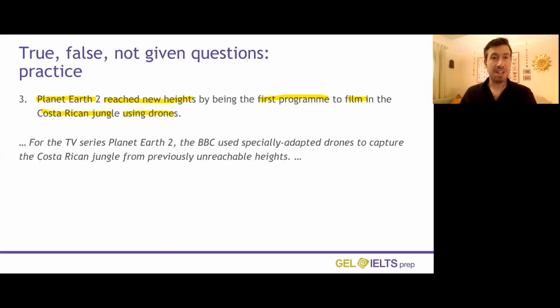And now here's the part of the text again. What I'd like you to do is look at question 3 below the video and see if you can say if it's true, false, or not given. And again, I'll give you 10 to 15 seconds.